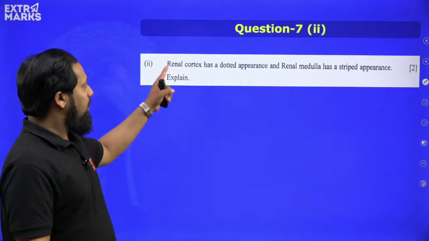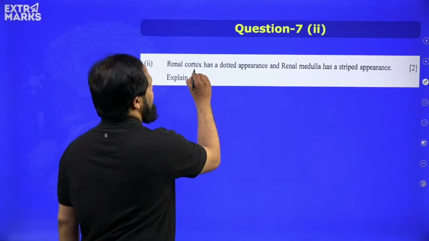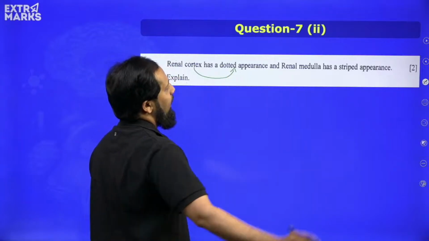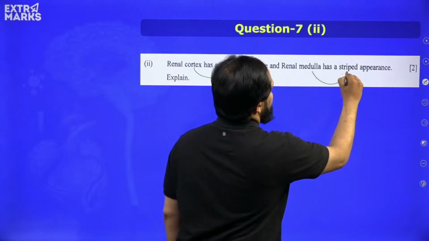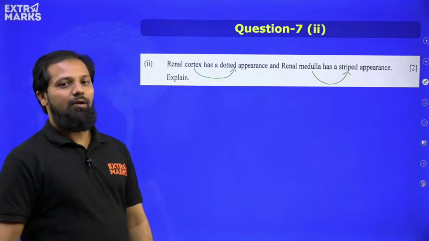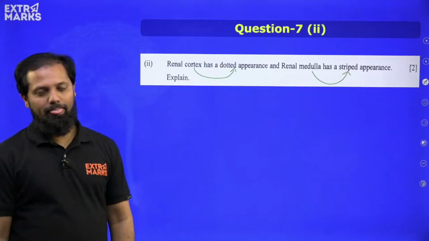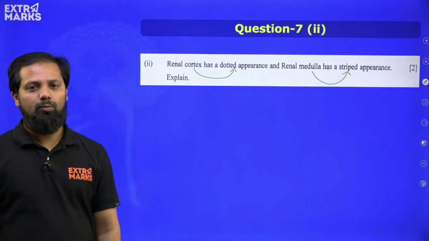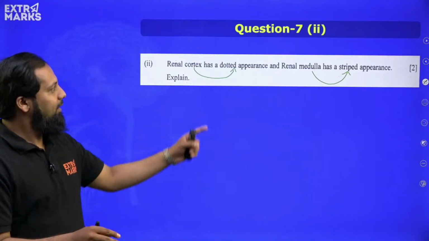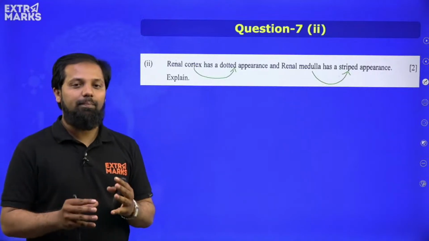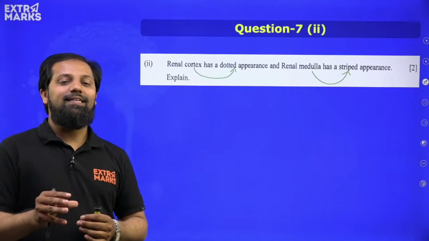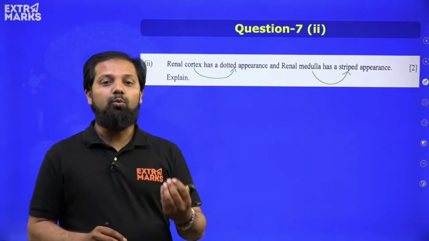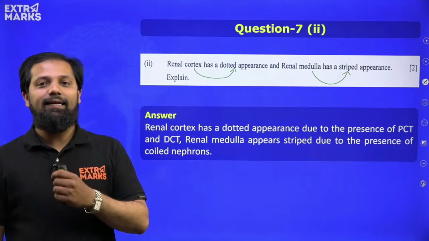Moving ahead, renal cortex has dotted appearance and renal medulla has striped appearance. Why is it so? Again, very easy, one statement. If you give it to this particular question, you will get 2 marks. A renal cortex has dotted appearance due to the presence of the convoluted areas like PCT and DCT.